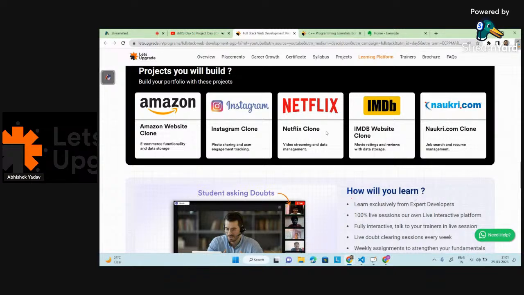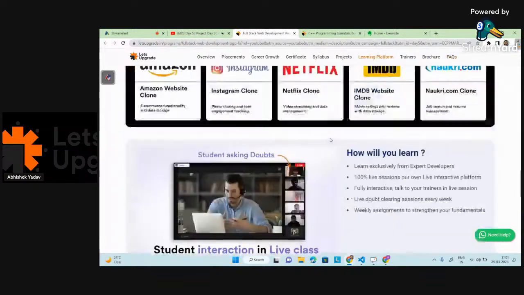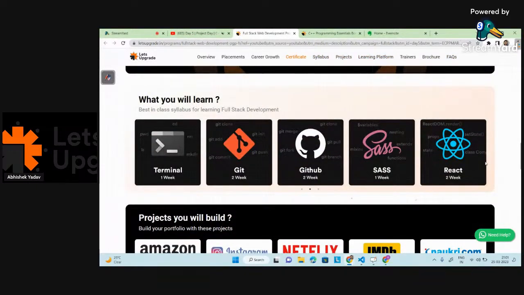So if you are able to do this project, you are clear with the idea of what the industry wants from you, and how to connect a backend side to the front end side and to the database side, right? For that, we are going to learn React JS for the front end, and on the backend side, we are going to learn the Node.js concept. Apart from that, we have the data structure classes in parallel, where we are learning about all the data structures and how to build problem solving skills, right?